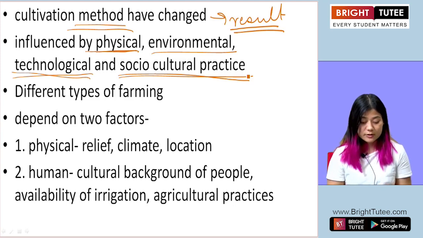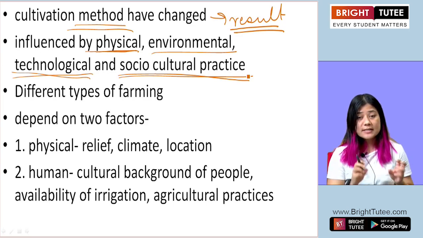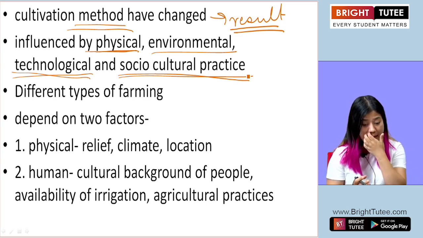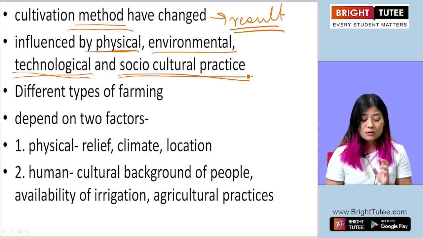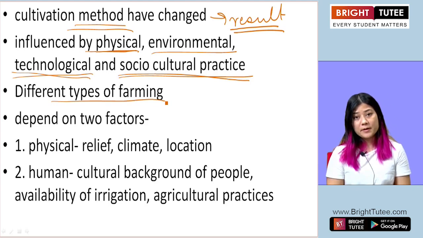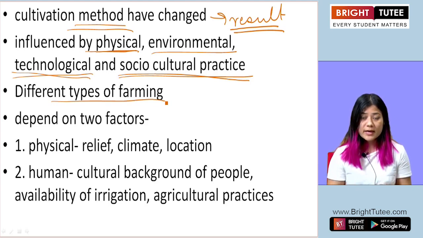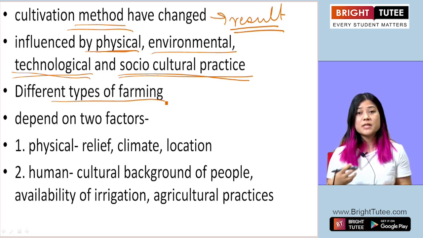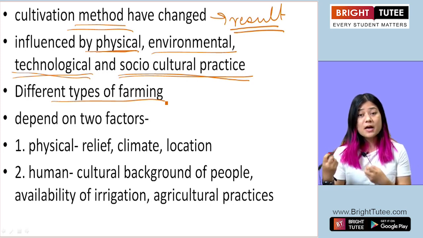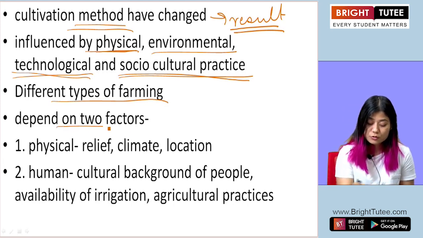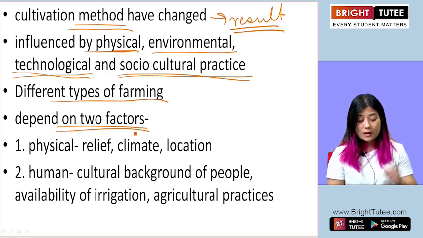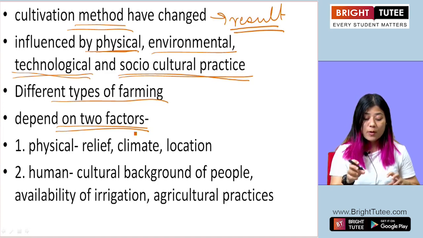So after we have understood how important agriculture is, what agriculture is, and how it has seen changes in the method of cultivation of crops, now we must look at different types of farming. There are different types of farming, as a result of which the crops are grown and harvested. These different types of farming depend on two main factors. A type of farming always depends on one of these factors.